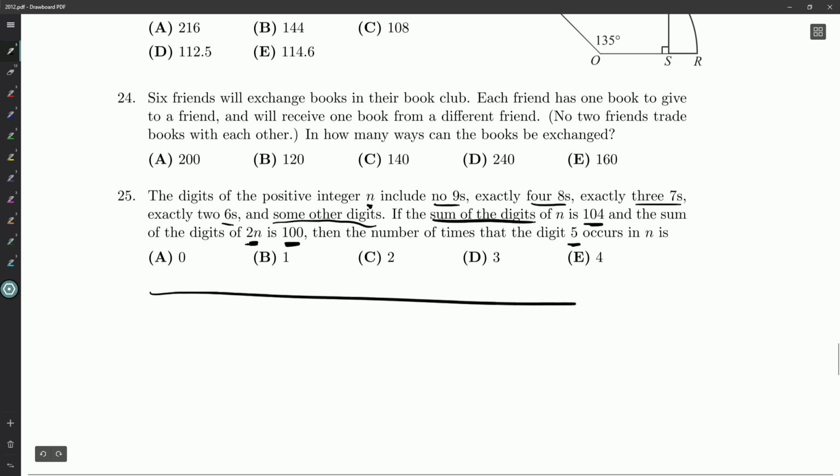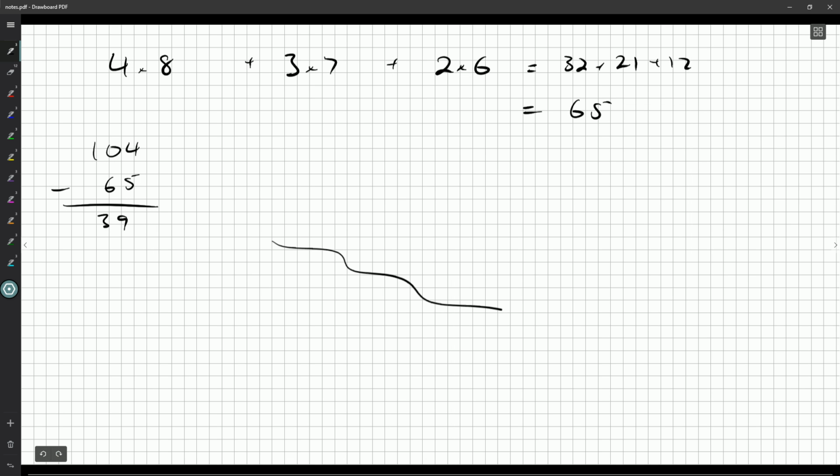And if we take a look at the multiple choice answers, we can see we get at most 4 5s is what they're saying is possible. If for some reason we do a whole bunch of work and we see we must have 5 5s or 6 5s, or 7 5s, we've done something wrong. Okay? Now, these 4 8s contribute a total of 28 to the sum of 2n.